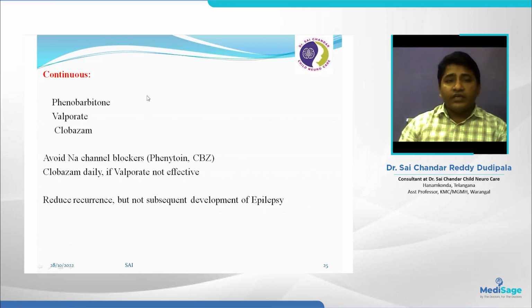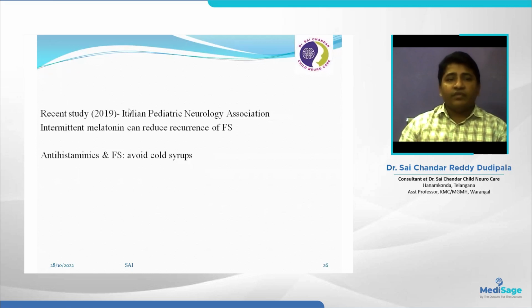These medications can reduce the recurrence of febrile seizures only, but are not going to reduce the chances of development of epilepsy. We don't know, right? A recent study from 2019, by the Italian pediatric neurology association, found intermittent melatonin can reduce the recurrence of febrile seizures. One more study shows a 2 weeks dosage of levetiracetam can also reduce recurrence. During the fever episode, try to avoid cold syrups, that is antihistaminics. These can reduce the seizure threshold and precipitate febrile seizures, so avoid antihistaminics during the fever.